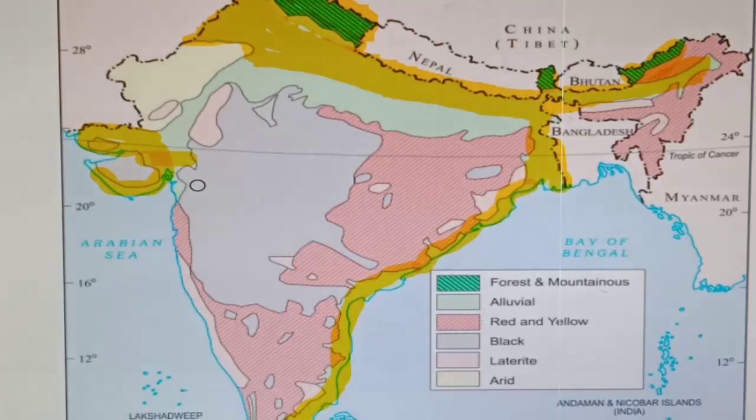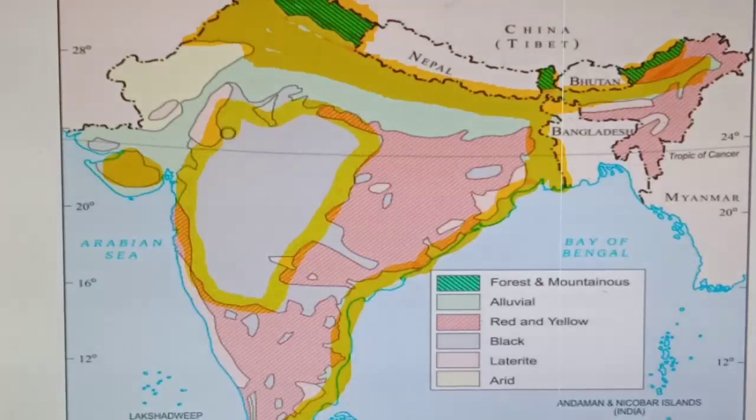You have read about the Deccan Plateau. The central part of Gujarat is what? Black soil. And some part of Maharashtra, Madhya Pradesh, the Deccan Plateau, what is there? This is black soil. This area is of black soil.